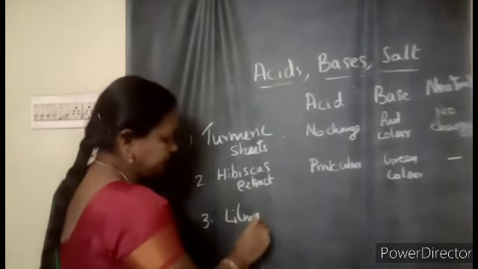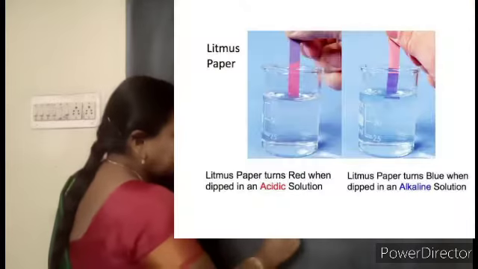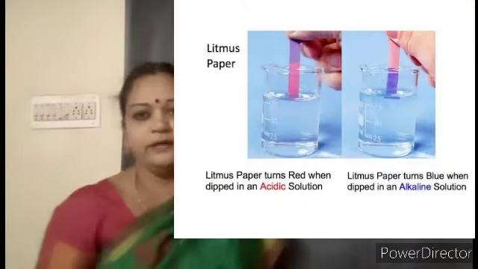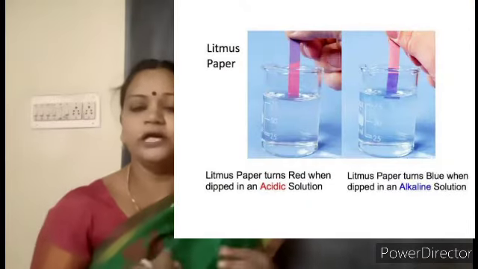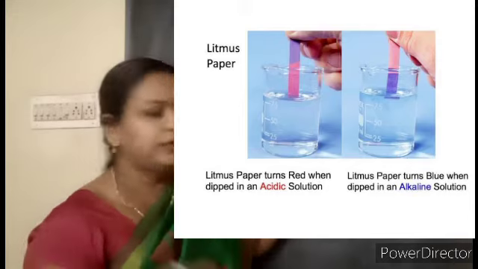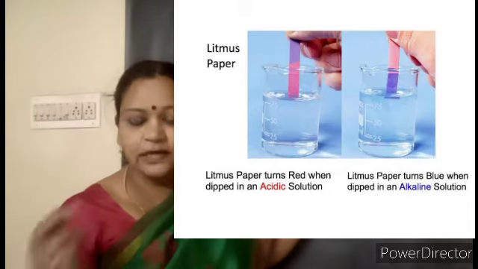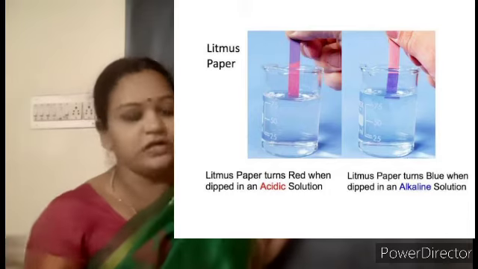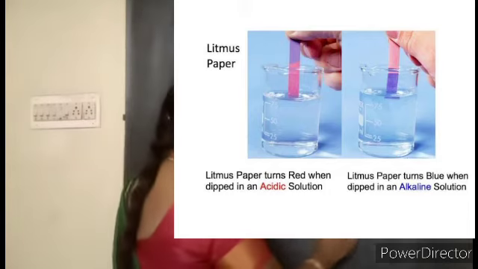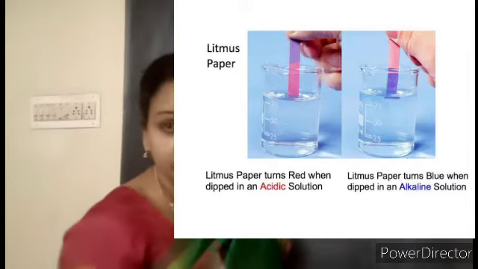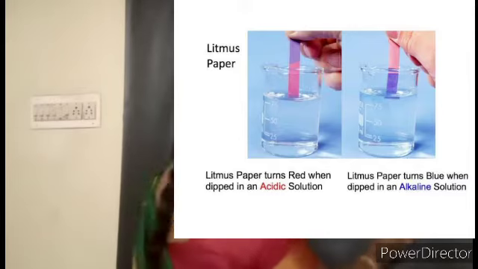Yes children, now first we learned about turmeric sheets, and next the hibiscus, next we will see the litmus paper. So litmus papers are available as blue and red litmus papers. If it is acid, the blue litmus will change into red. And if it is a base, the red litmus will change into blue.